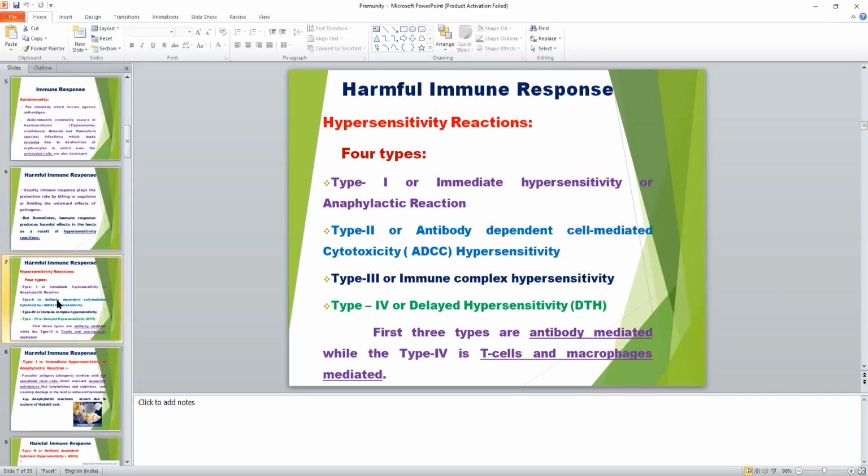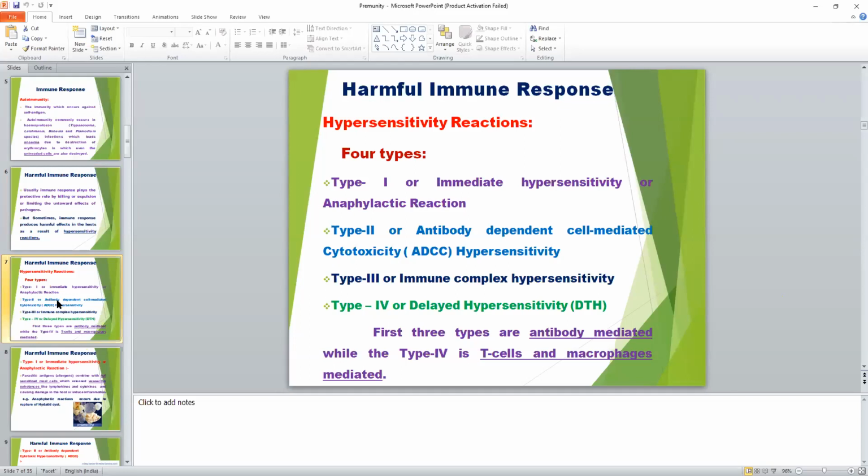There are four types of hypersensitivity reaction you have read. Type 1 is immediate hypersensitivity or anaphylactic reaction. Type 2 is antibody dependent cell mediated cytotoxicity, ADCC hypersensitivity. Type 3 is immune complex hypersensitivity, and type 4 is delayed hypersensitivity, that is DTH.